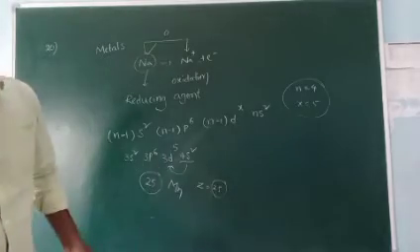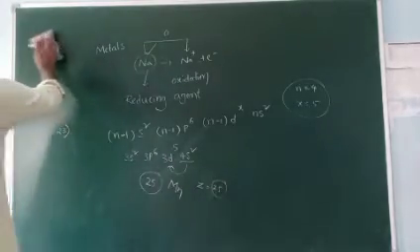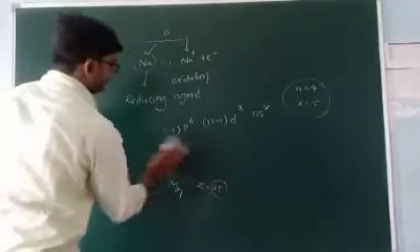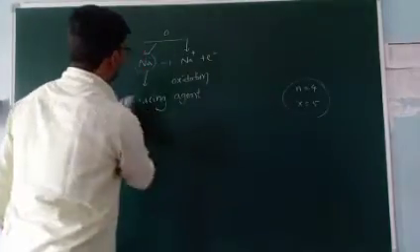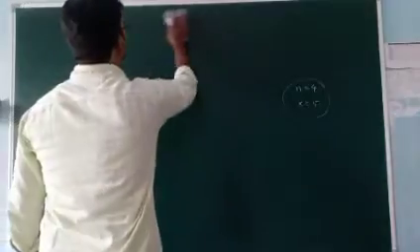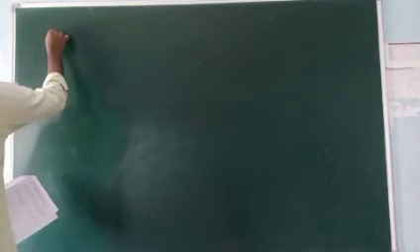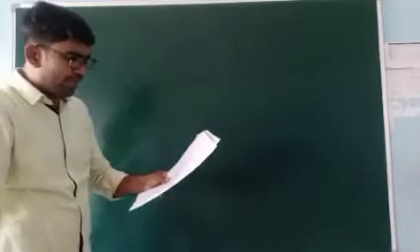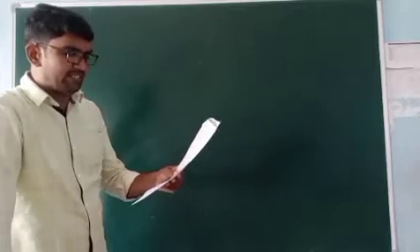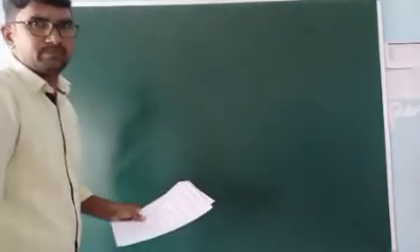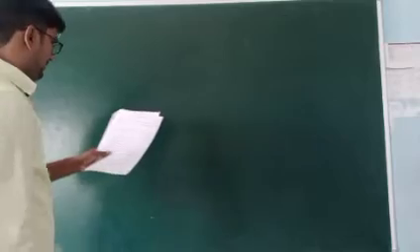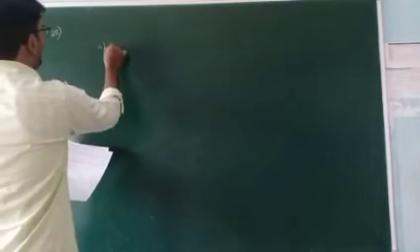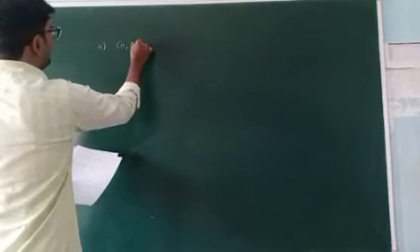Next one, 28. Which of the following pairs contains elements with similar atomic radius? First, A, cobalt and nickel.